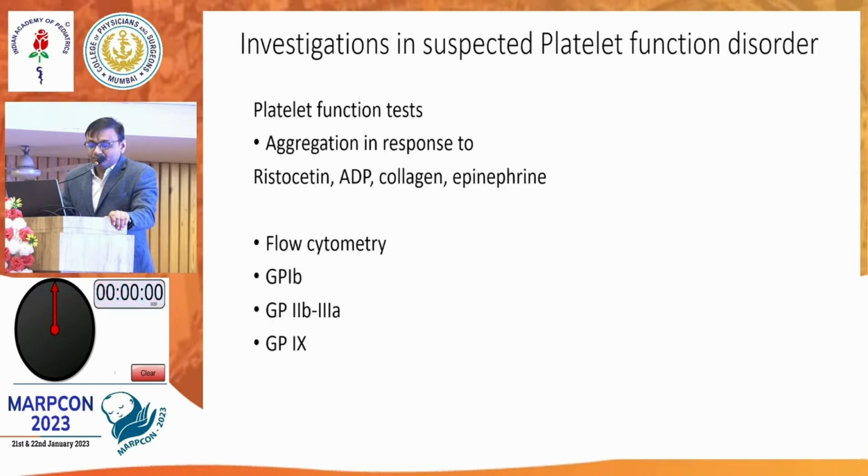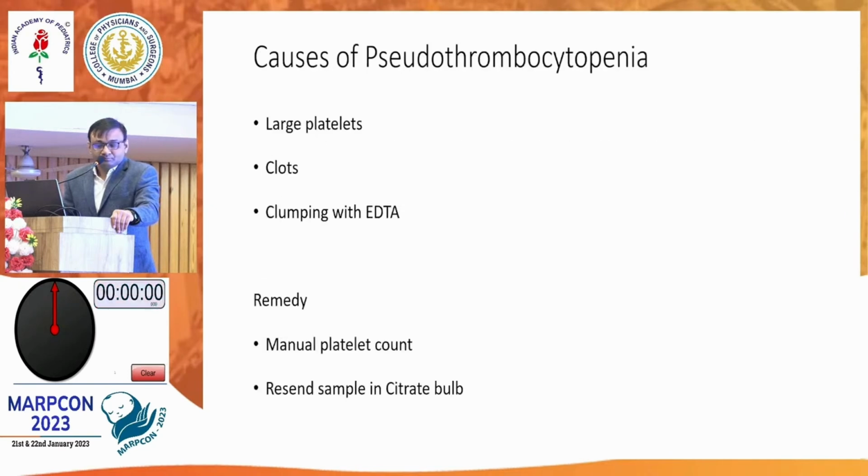The second question he asked: what is the cause of spurious thrombocytopenia? When you see low platelets on CBC, first you need to see the peripheral smear, whether it is matching, whether there was a clot in your EDTA sample, and sometimes clumping happens. All platelets get clumped with EDTA. In that case, you can reconfirm the CBC in a citrate bulb and do peripheral smear examination for a manual count. Basically, if the pathologist says the smear looks adequate for platelets, respect that platelet count and not your Coulter. If pathology says that on the smear the platelets are adequate, then it is adequate.